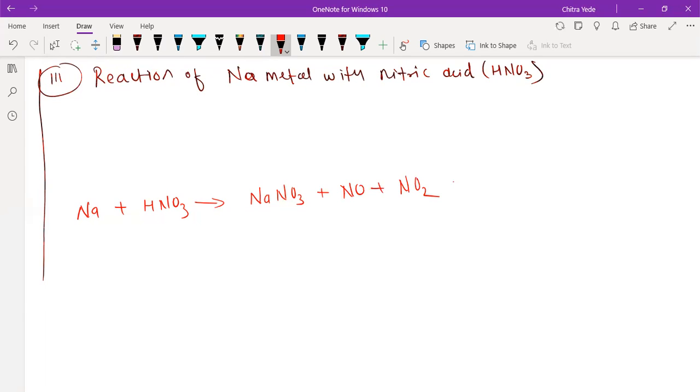Sir, these are pollutants, no? Yes, these are pollutants. Along with water, hydrogen gas reacts with oxygen and combines to form water, so hydrogen gas is not released during the reaction of sodium metal and nitric acid.